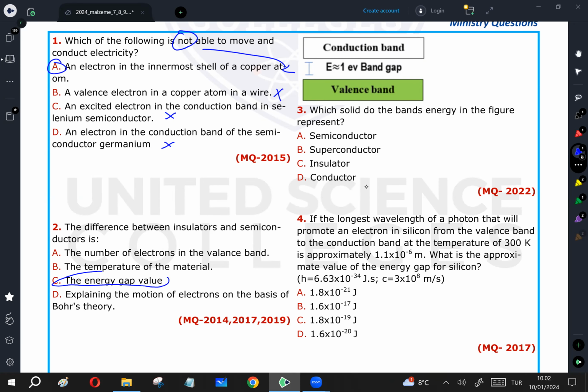The difference between insulator and semiconductor is the energy gap value. If the energy gap value is small, it's a semiconductor. If it's very big, an insulator. If it's almost zero, a conductor. Remember.